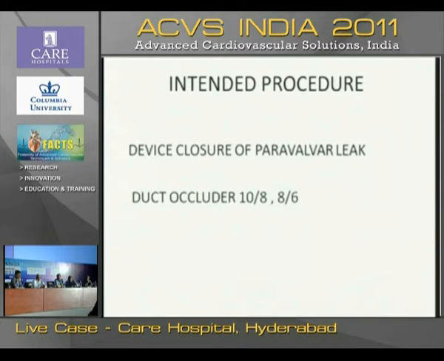So in view of LA and LV dilatation and symptomatic status, we decided to close this with a device since it was away from the aortic valve, and the proposed device is a duct occluder 10 by 8 or 8 by 6.